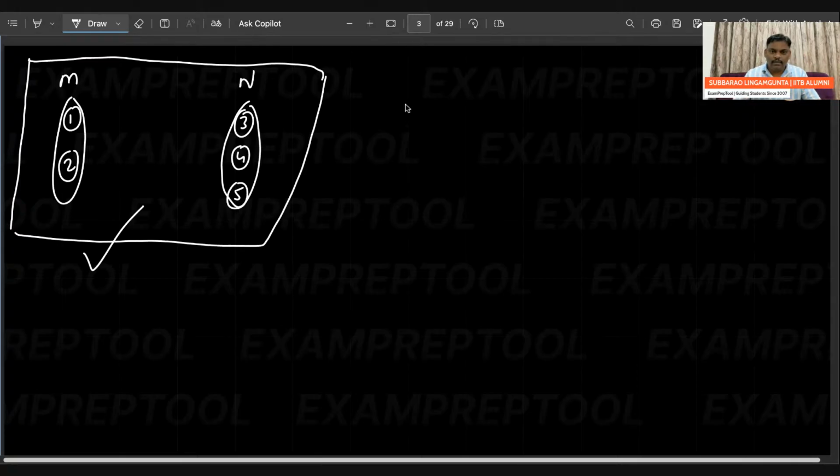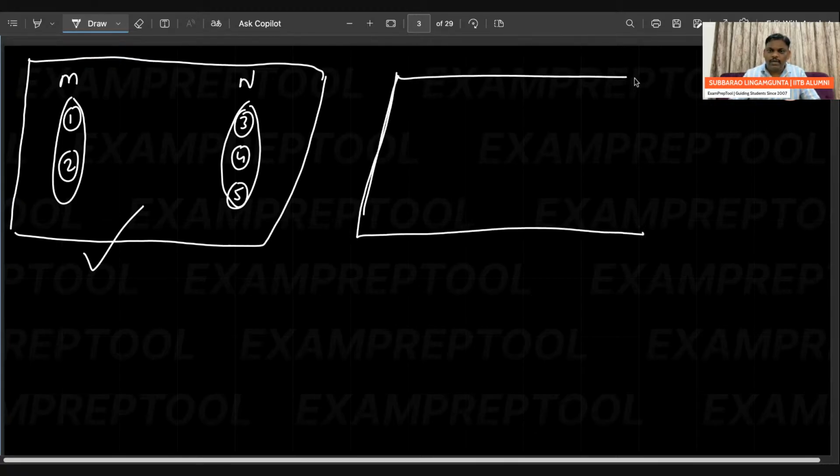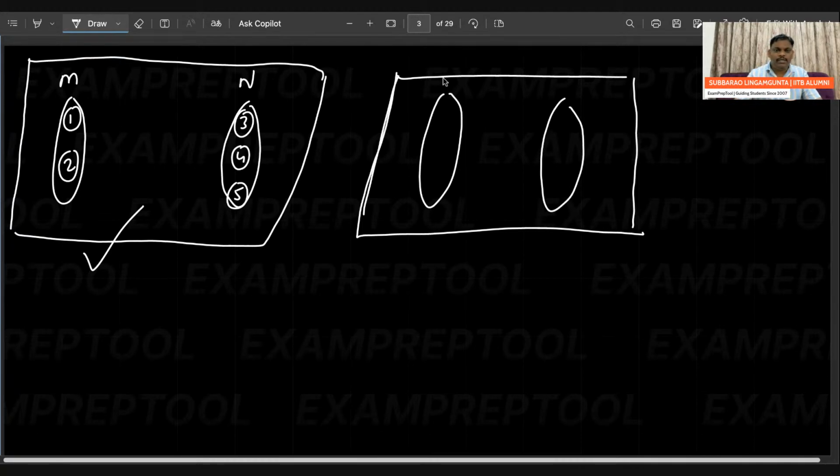So understand. One more bipartite. I'm not asking whether it is bipartite or not. I'm writing the bipartite graph directly. If you have any doubt, you can check. I am writing one more bipartite graph. Can you see here? M here and N here. It is 1, 2. It is 3, 4, 5.